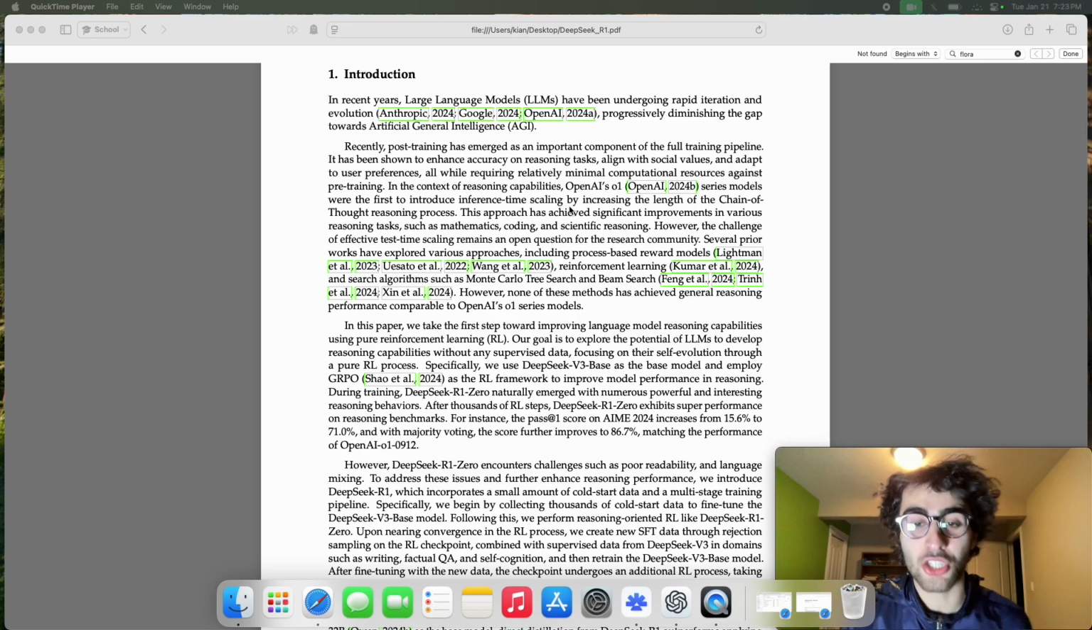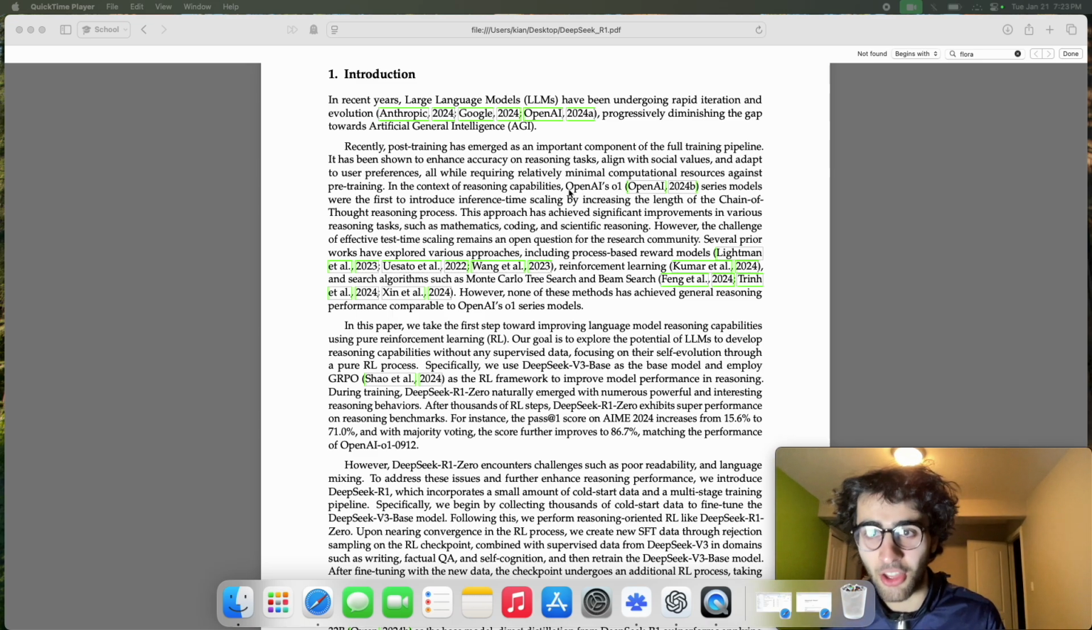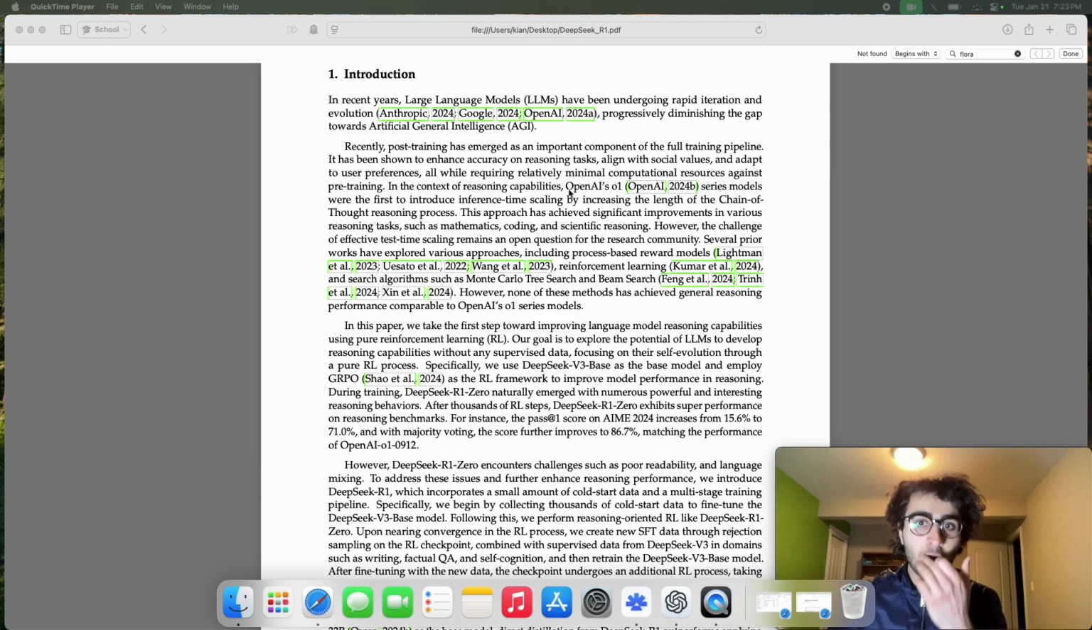The first thing they start off with is mentioning OpenAI's O1 model because it was the first model to introduce inference time scaling via chain of thought reasoning processes, specifically increasing that length. The goal of this paper, of course, is exploring if we can completely remove supervised fine-tuning and replace it with reinforcement learning to develop those same reasoning capabilities. And we'll see that this is partially successful.